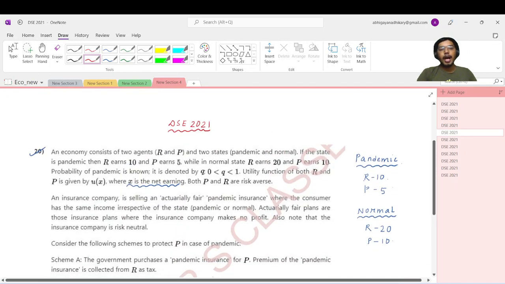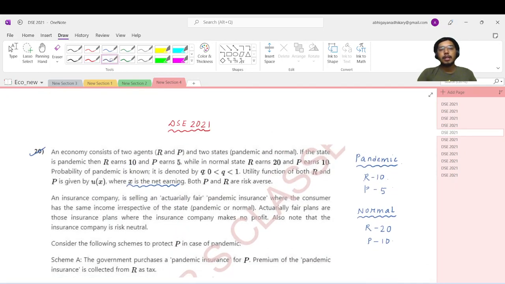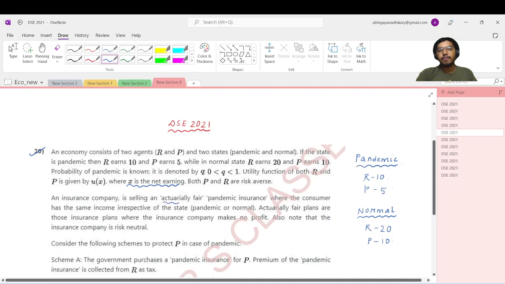An insurance company is selling an actuarially fair pandemic insurance where the consumer has the same income irrespective of the state, that is pandemic or normal. Actuarially fair plans are those insurance plans where the companies make no profit. Also note that the insurance company is risk neutral.